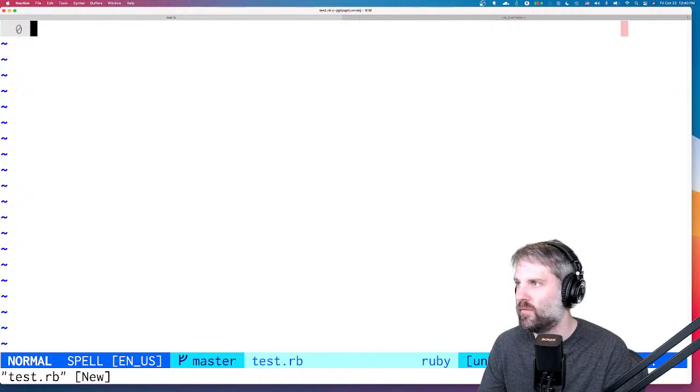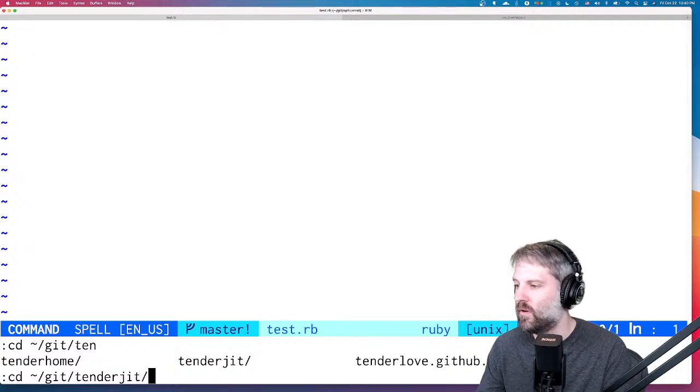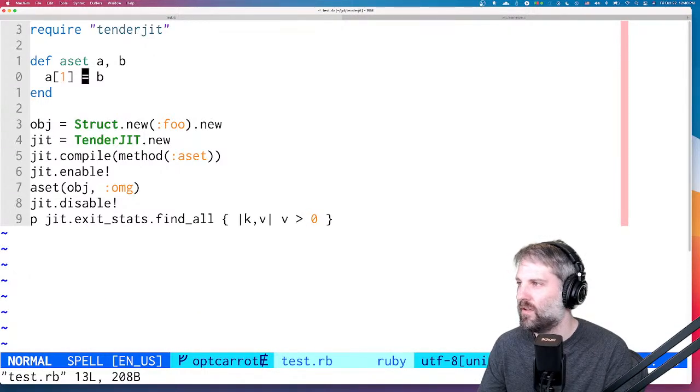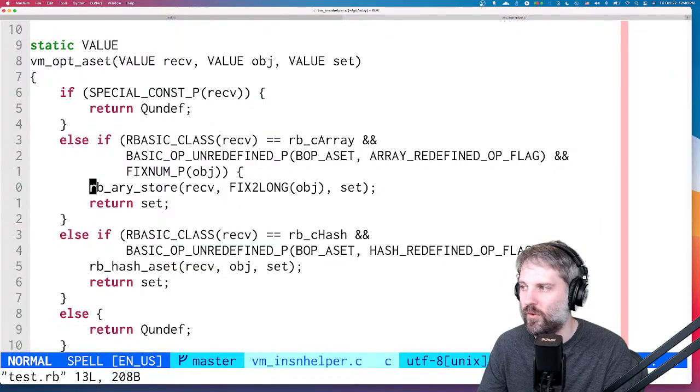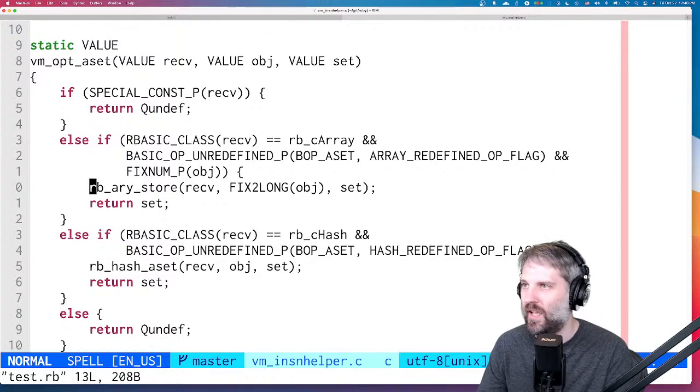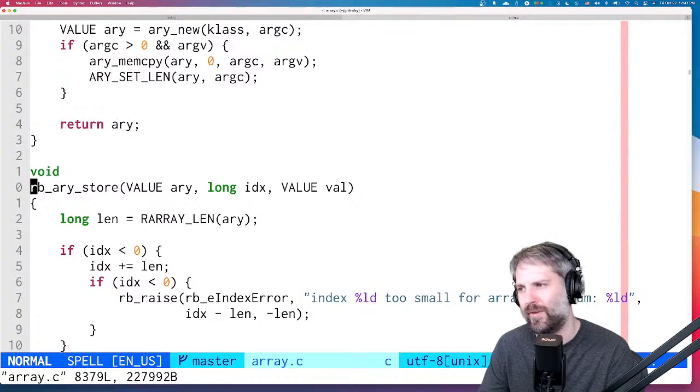So if you have code like this, it's going to push B onto the stack regardless of the return value of arbitrary store. So this B gets pushed onto the stack. And TenderJIT is pushing the return value of arbitrary store onto the stack. So that's probably wrong. Oh yeah, that's totally wrong.